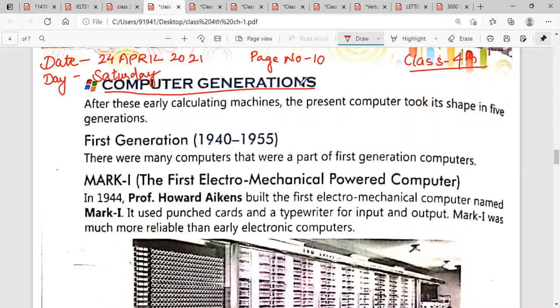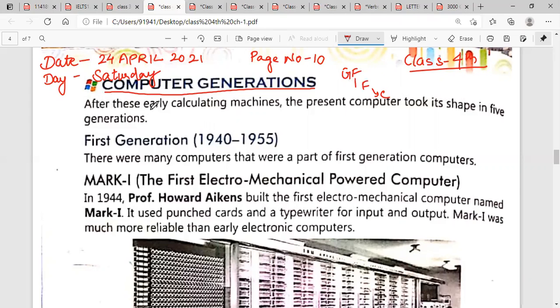Now what is a computer generation? Generation is like you can take an example of a family. Here is your grandfather, okay, and the son of your grandfather is your father, and you are a child of your father. Okay, this is a form of generation. As such, the computers also have generations. Generation of computers are changing from time to time. Updations are included in the computers.